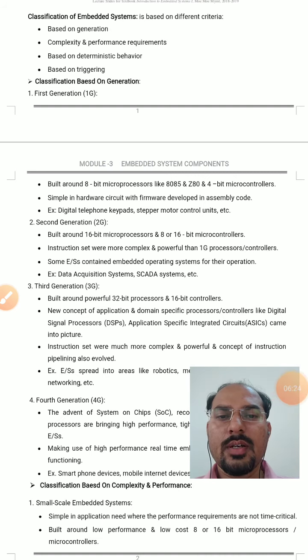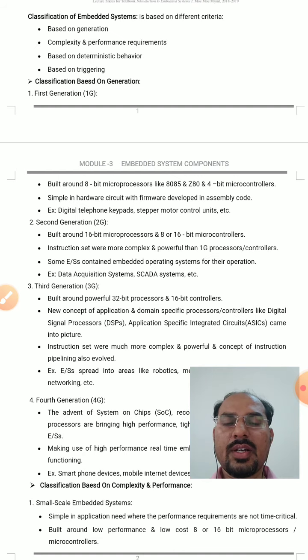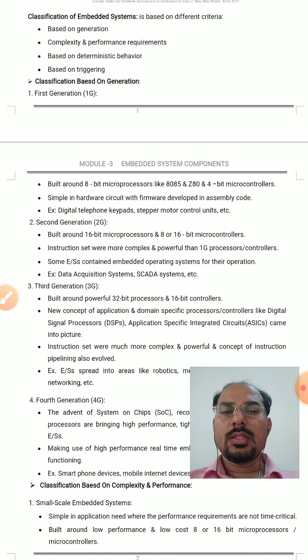This type of embedded system not only contains microprocessors and microcontrollers, it may contain digital signal processors and application specific integrated circuits, and the instruction sets of this generation are more complex and more powerful than the previous generation. A new concept of instruction pipelining also evolved. This instruction pipelining is one technique which helps to execute the operations at a faster speed.